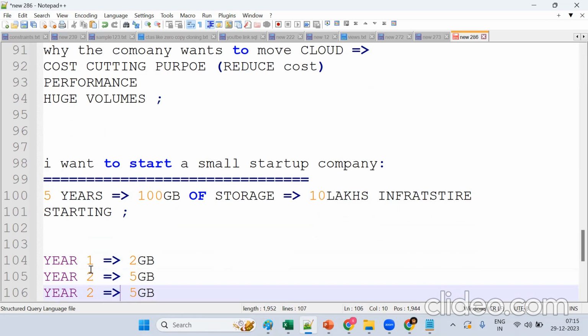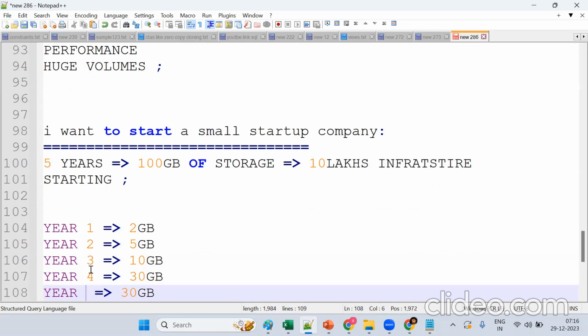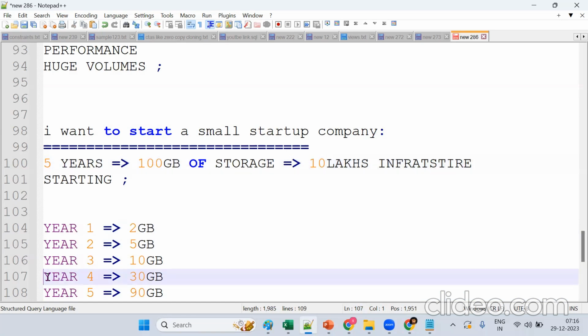In year 3, I utilize 10 GB. In year 4, 30 GB. In year 5, I utilize 90 GB. So in the first 3 years, we did not utilize this 100 GB capacity; only in the 4th and 5th year.